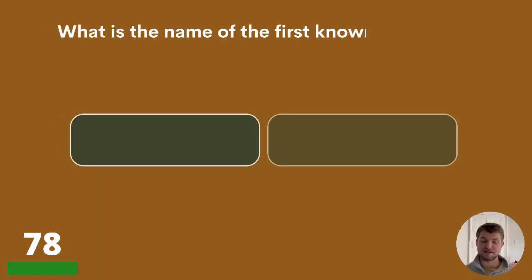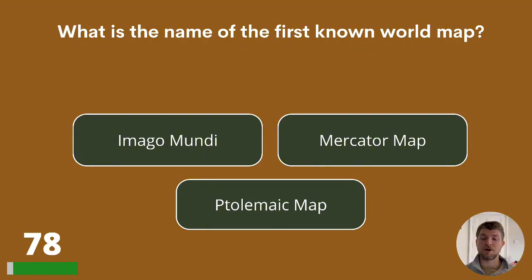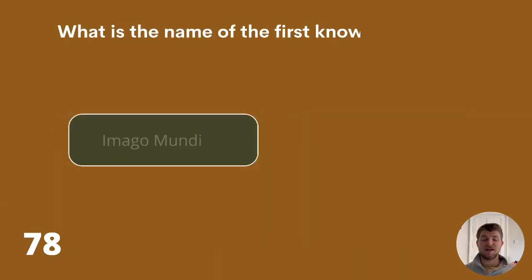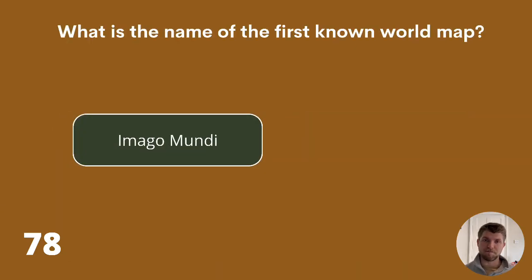Question 78. What is the name of the first known world map? Imago Mundi, Mercator map, or Ptolemaic map? The answer is Imago Mundi.